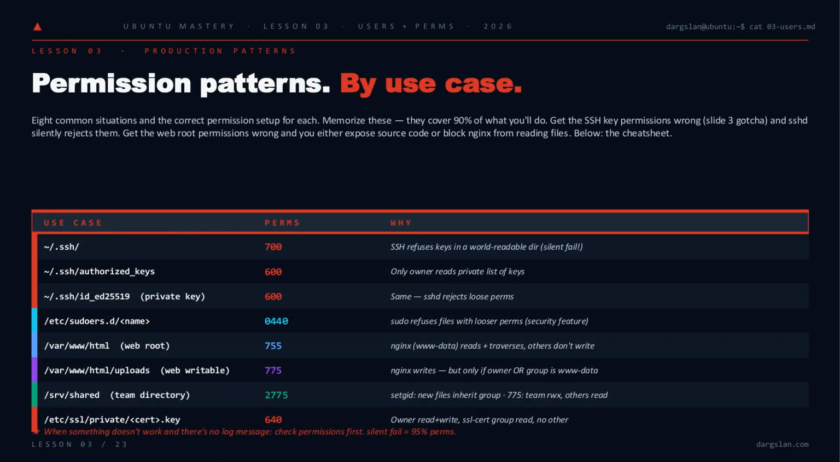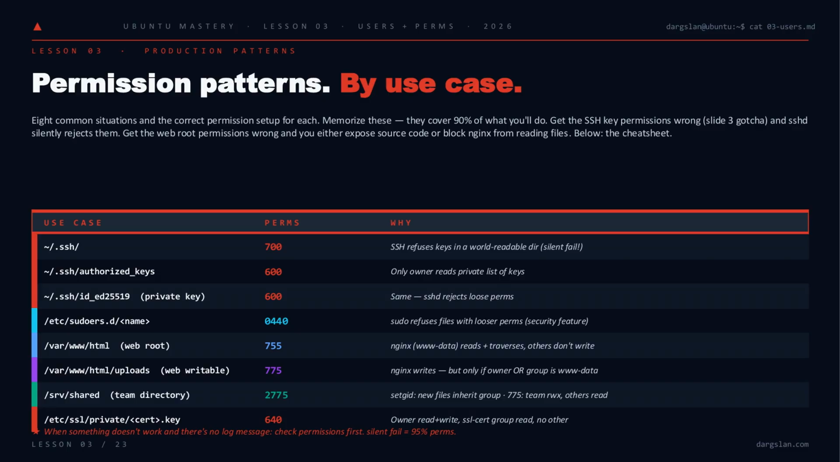Theory's done. Here's the cheat sheet that covers 90% of what you'll actually configure. SSH directories need 700, keys 600, or sshd silently rejects them with no useful log. Sudoers drop-ins at 0440. Web roots run 755, with 775 plus the www-data group on upload directories. Shared team directories get 2775. That setgid bit is what makes new files inherit the group instead of breaking collaboration overnight. Rule of thumb: when something fails silently, check permissions first.